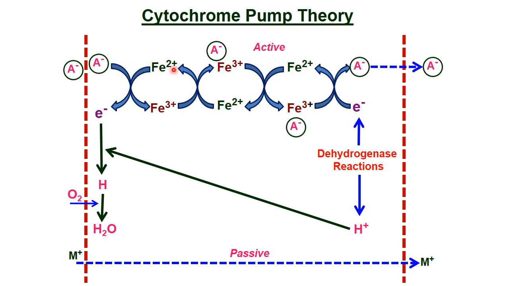This anion reacts with the cytochrome, releases an electron at the first step, and further moves via this pump, and at last, due to the reaction of the dehydrogenase enzyme, H plus ion, which is a proton, is released. This proton reacts with this electron and forms hydrogen. This hydrogen combines with oxygen to form a water molecule, and at last this anion is released to the cytoplasm via this cytochrome pump. This is with regard to cytochrome pump theory.